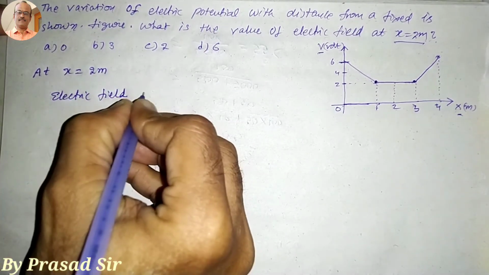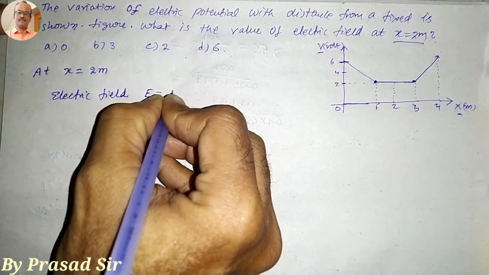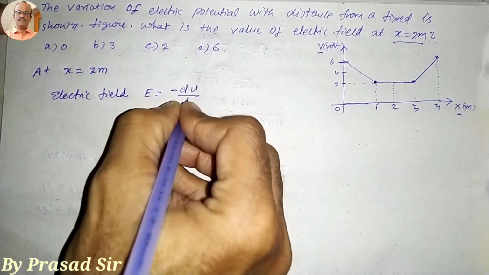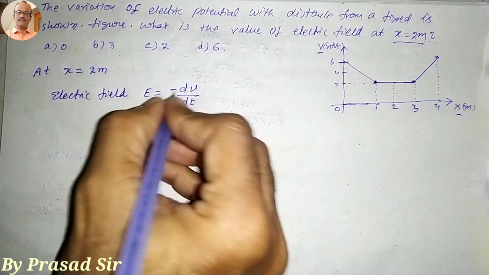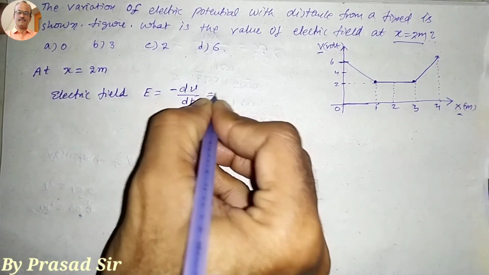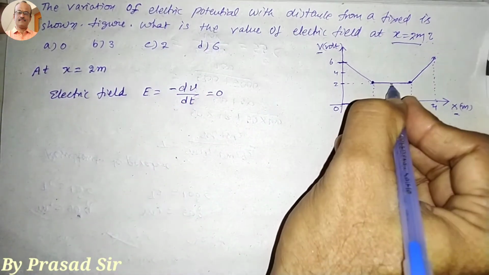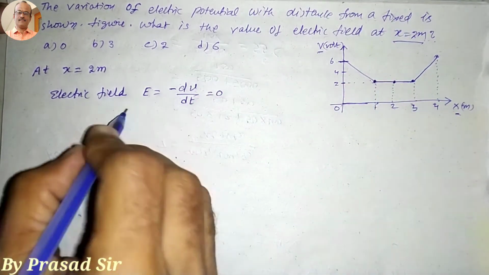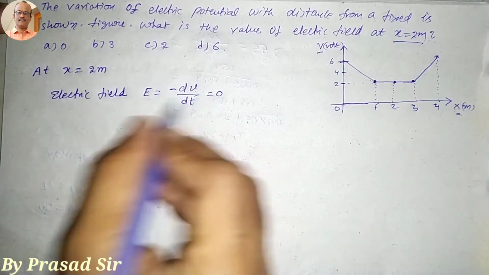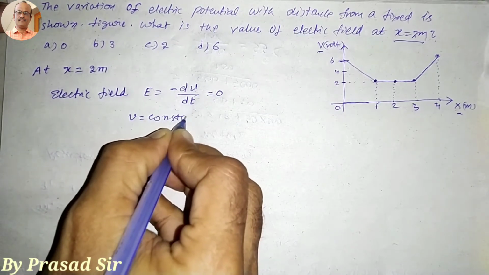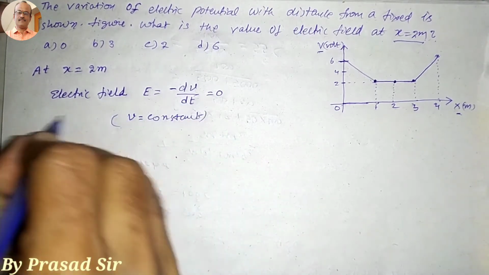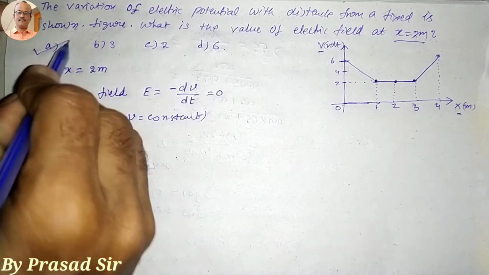the electric field, that means E is equal to minus dV by dx, that means the potential gradient. That dV by dx is nothing but the change in potential, which becomes 0. Why? Because at this particular point there is no change in the potential. So that means the electric field is 0, because the potential is constant. So which option is correct here? Option A is correct.